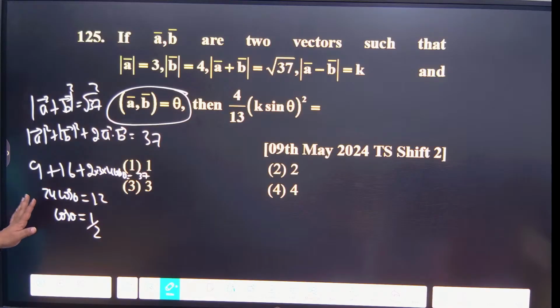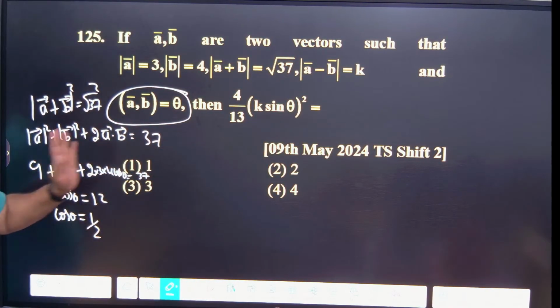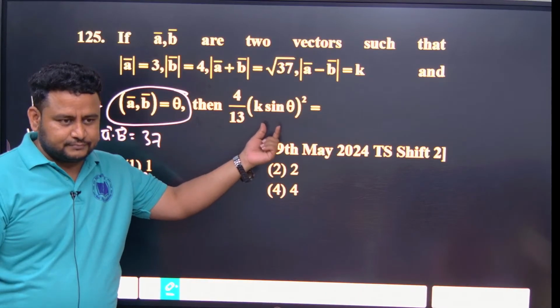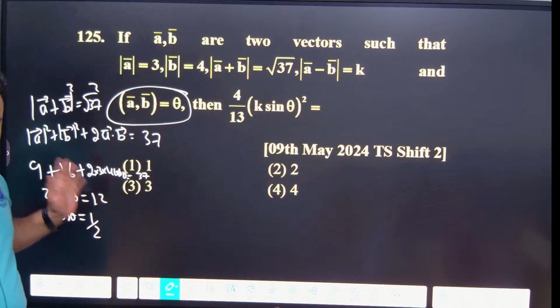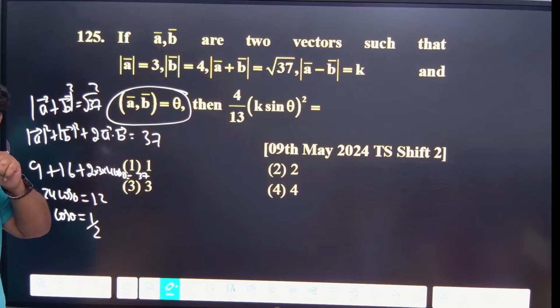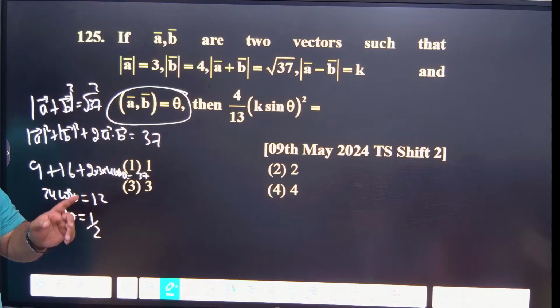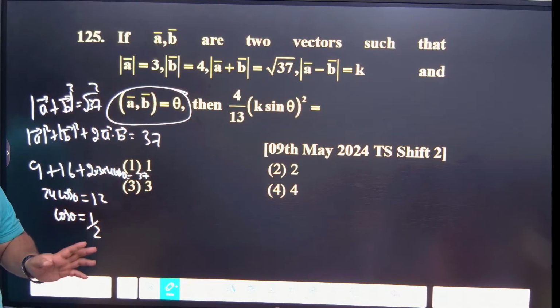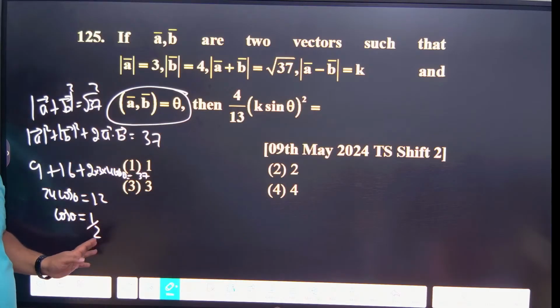They are not asking theta. We need sin theta. I got cos theta. Look at the question, they are asking the sin theta value. Using this relation, I will get the sin theta value. So cos theta I got 1 by 2. If you don't know how to find it, use the triangle. Or you can use sin square theta is 1 minus cos square theta, so sin theta is square root of 1 minus cos square theta. But you should not be using all those things. Directly you should be able to write the value root 3 by 2.